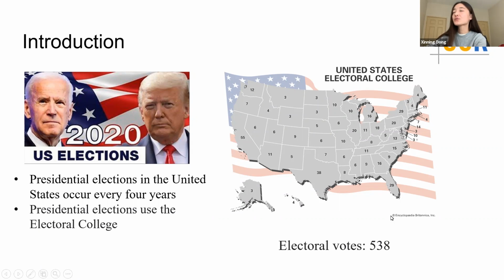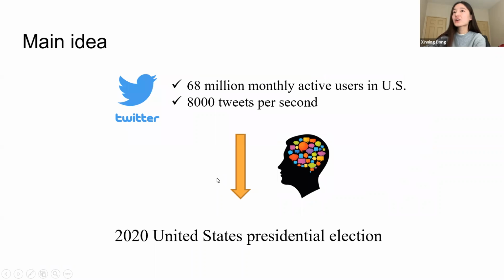At the time we started this project, election day was approaching and the presidential campaign was heating up. People are working on different datasets or models trying to predict the 59th president of the United States, since apparently the result will affect billions of people's lives throughout the world. Of all the popular social network platforms, Twitter has 68 million monthly active users in the United States. People are generating 8,000 tweets per second.